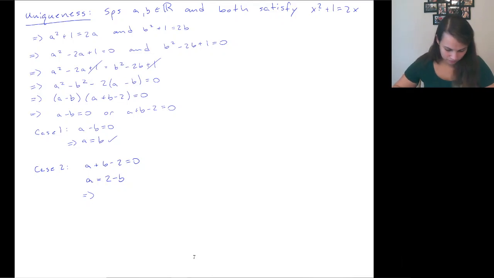So then that would be 2 minus b squared plus 1 is equal to 2 minus b. And then now we've plugged it in. Now all we've got to do is a bunch of simplifying.